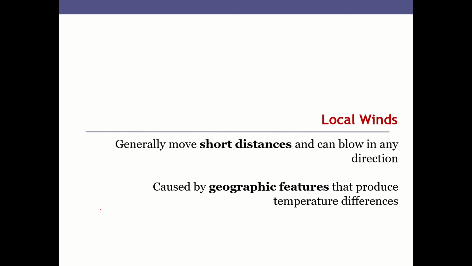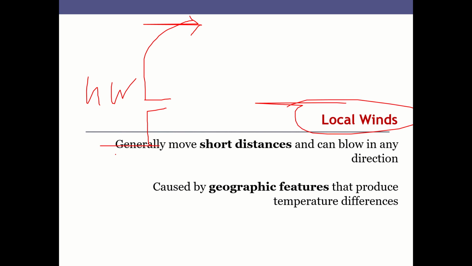Generally we have talked about the global winds that move from equator to north or south poles. So this is a large scale global wind. In the same way, local winds generally move shorter distances and can blow in any direction, caused by geographic features